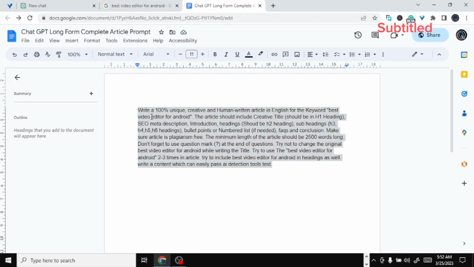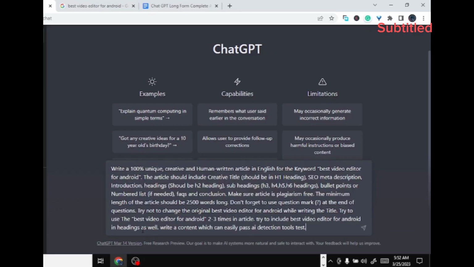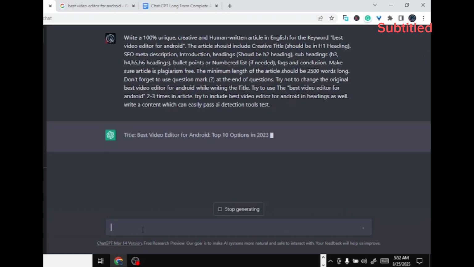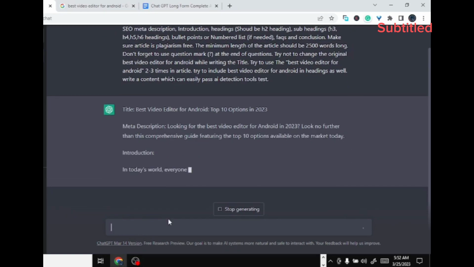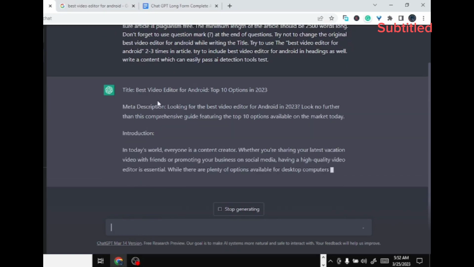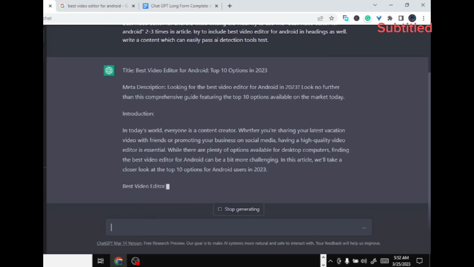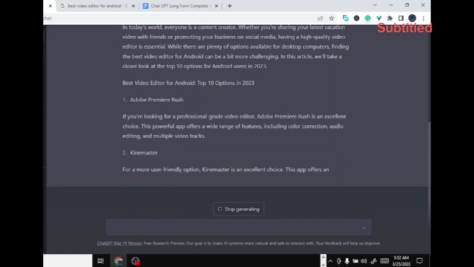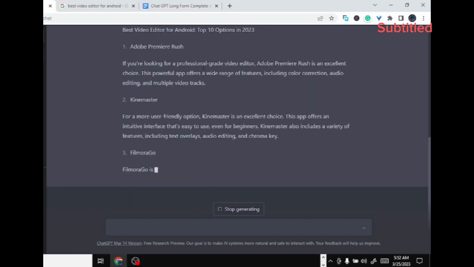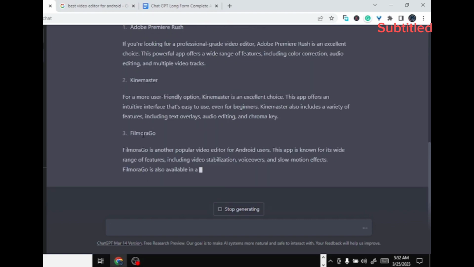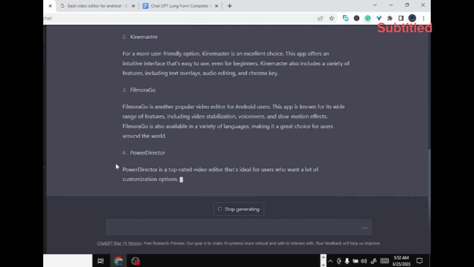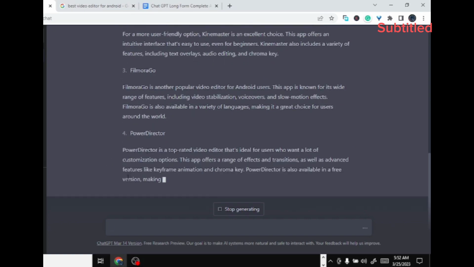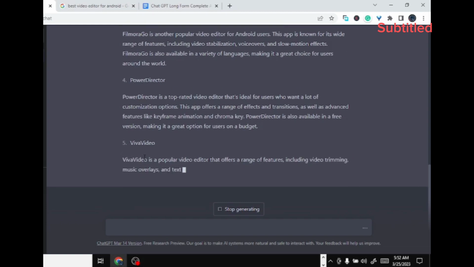Copy this and paste it in ChatGPT. Run it. You can see a magic. It can write the title, meta description, start with introduction, and start with the main heading and subheadings, and it also writes FAQ and conclusion.